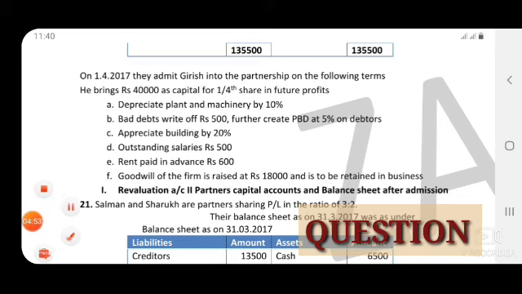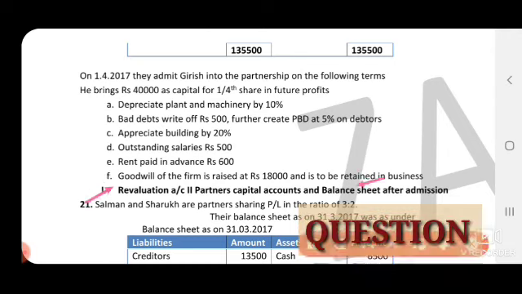And goodwill: this goodwill we have to record under the partners' capital account. We have to share it among the old partners in their old ratio, and this is retained with the business. So the goodwill amount we have to show in the balance sheet separately on the asset side, not under the heading of cash plus capital. Separately this goodwill amount we show on the asset side, because the new partner has not brought the goodwill amount in the form of cash. That is, goodwill amount raised and retained.